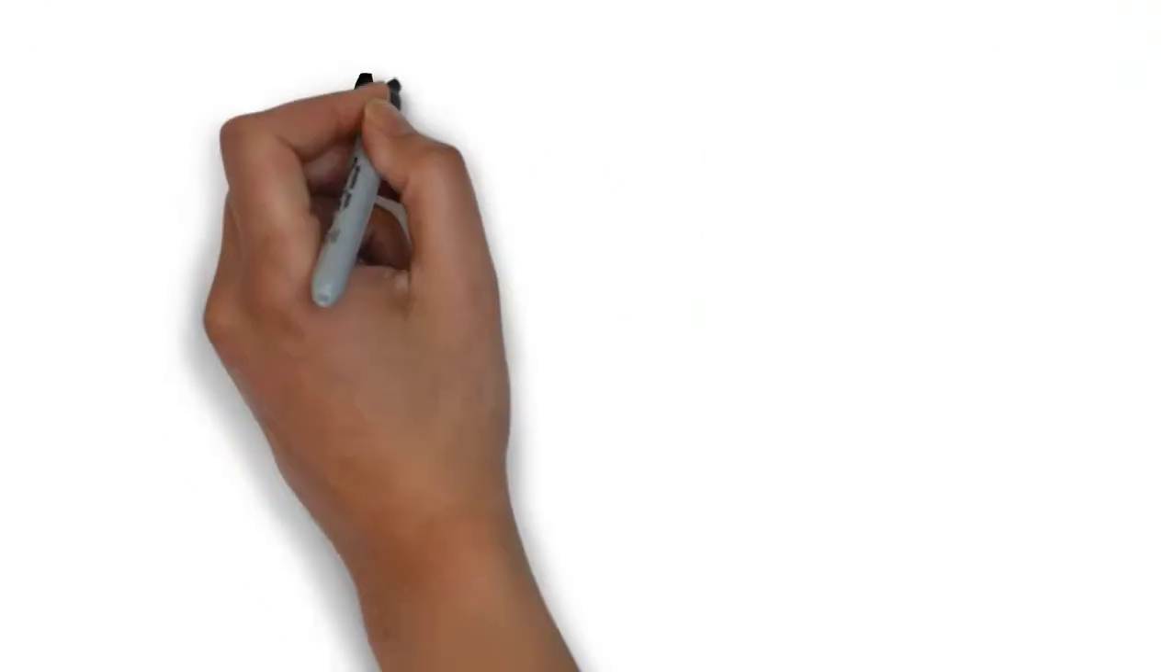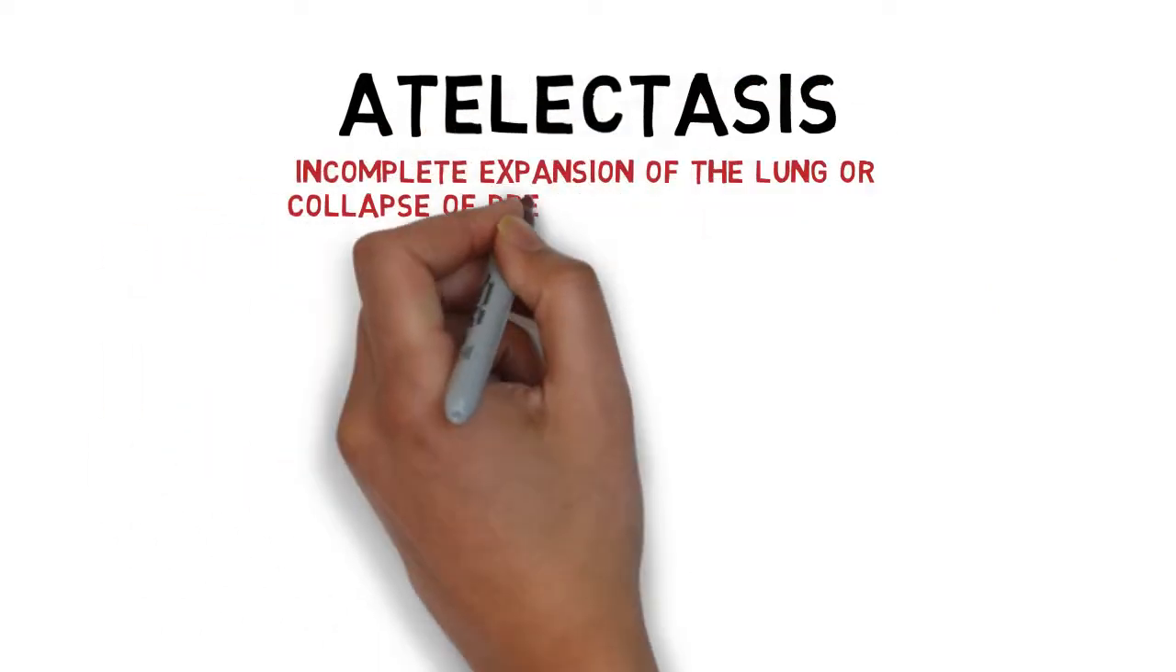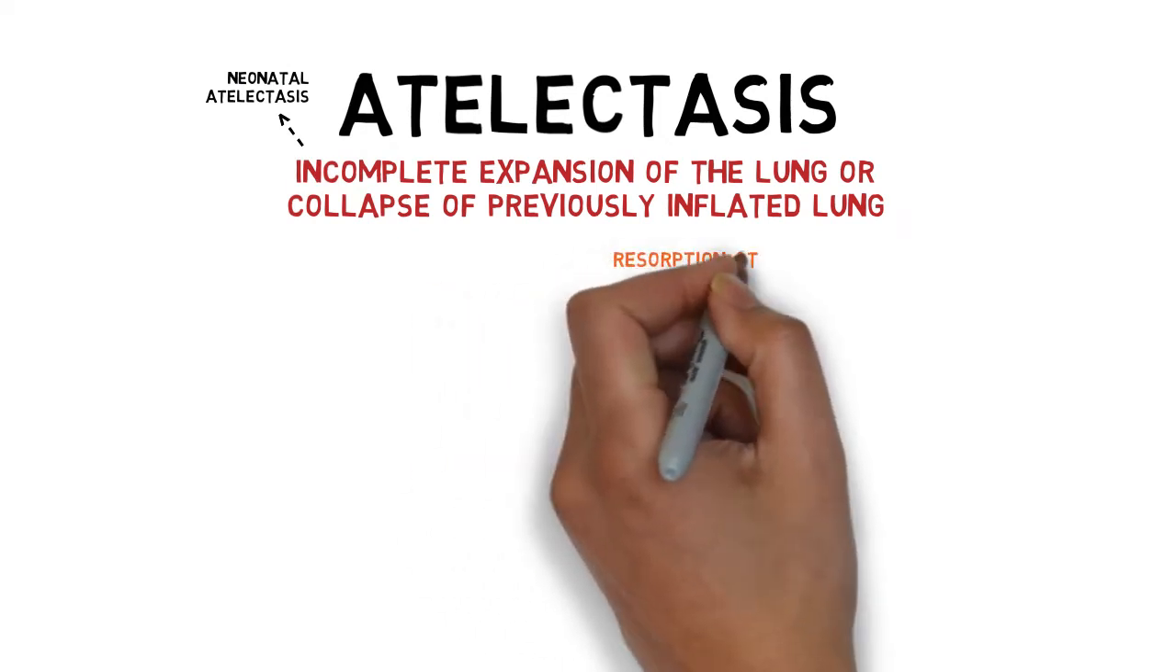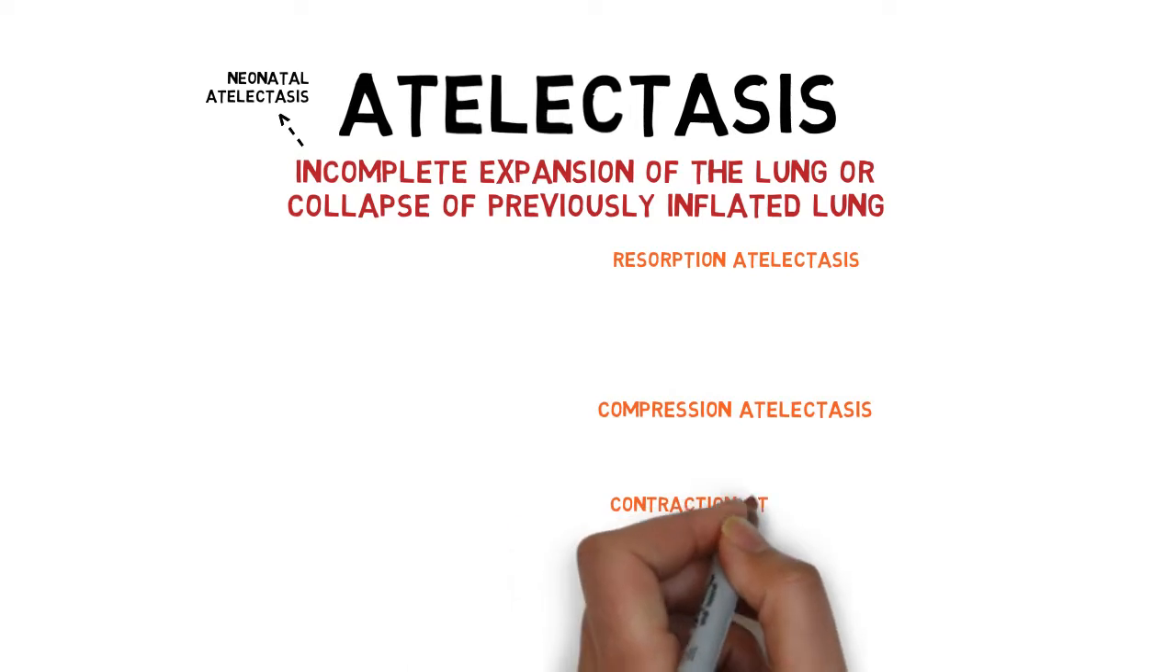Let us begin with atelectasis. It is the incomplete expansion of the lung or collapse of the previously inflated lung. The first part of the definition specifically pointing to neonatal atelectasis. There are three types: resorptive, compressive, and contracting atelectasis.